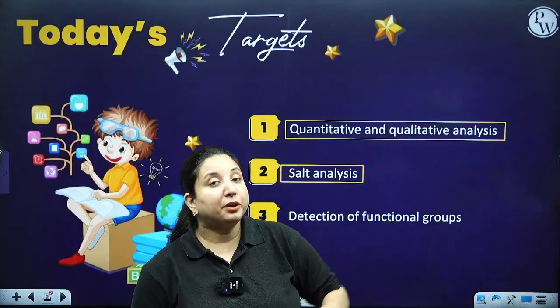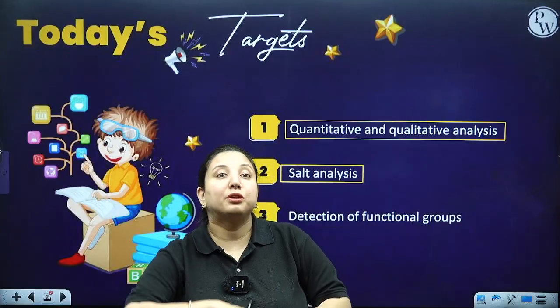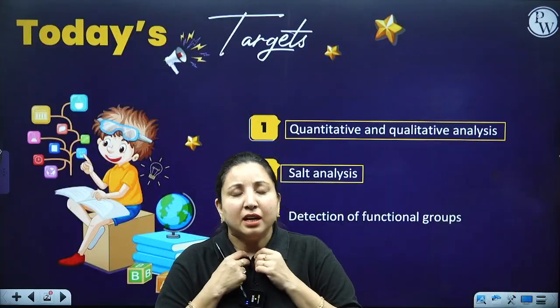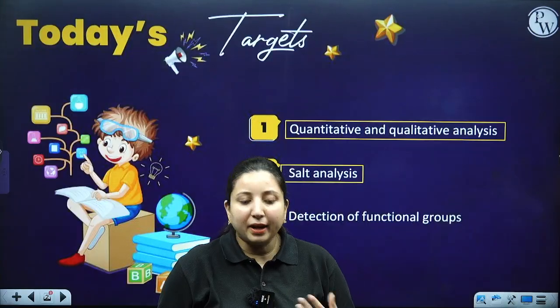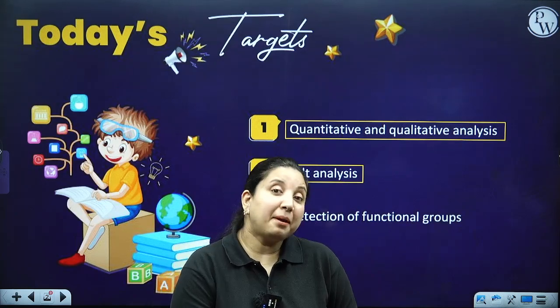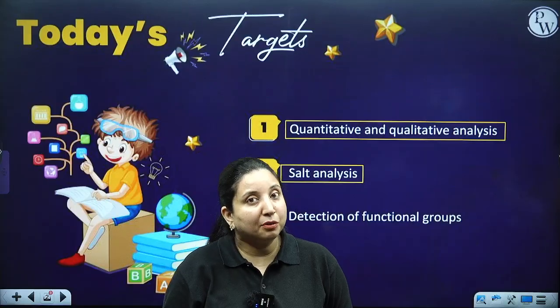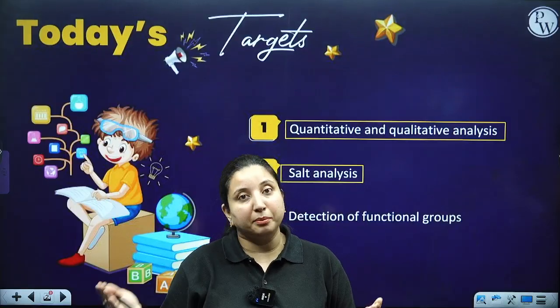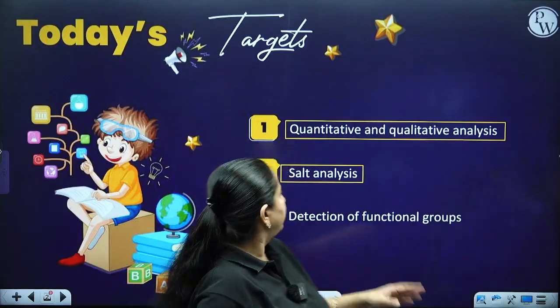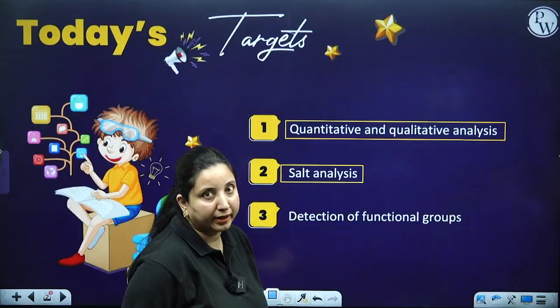After this, we do a wet test also, we do the further confirmatory test also. Say suppose I am having a certain rotten egg like smell, so I will think maybe sulfur is present. Now, maybe I have to confirm, so further I will be doing a confirmatory test for it, isn't it? So, all these analyses we do under this section, that is your salt analysis.